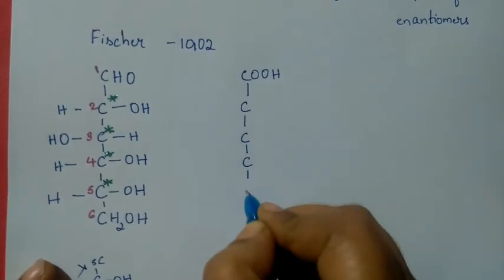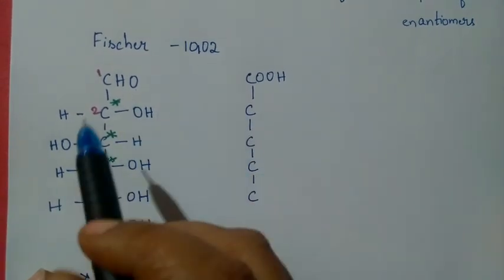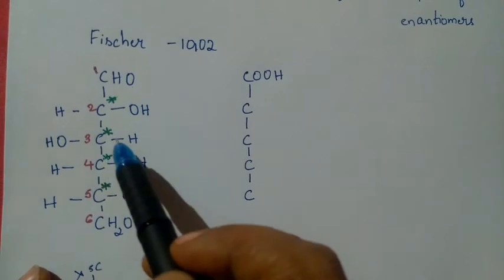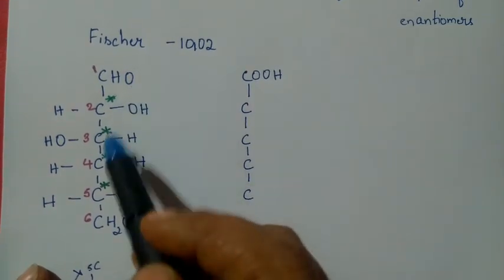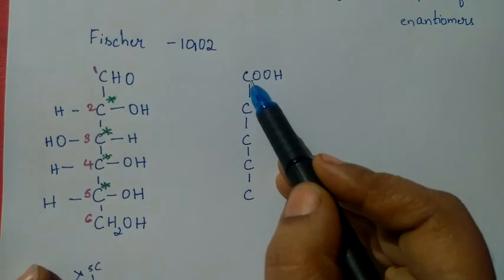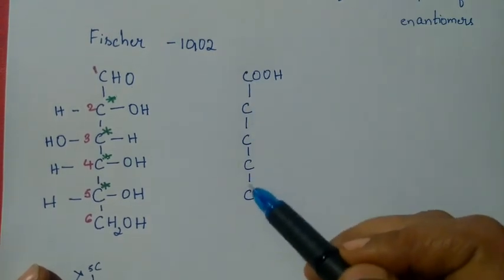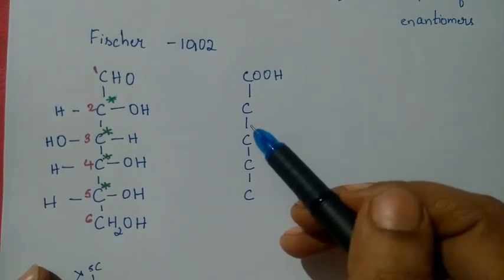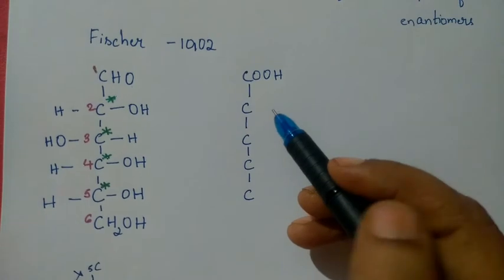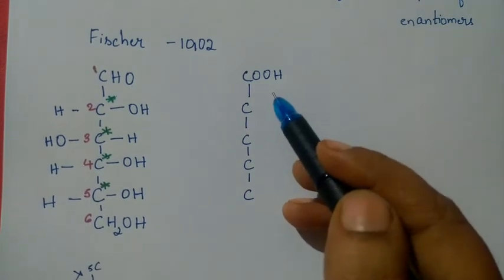So make sure that when you are writing the structure, don't write these bonds in between somewhere here. It is not like you can fix it wherever you want. The bond is between one carbon and another carbon. So it should be in the same way, because whenever we are writing, we are mentioning everything in a chemical manner. So please understand those things and then write. Don't write whatever comes to your mind.